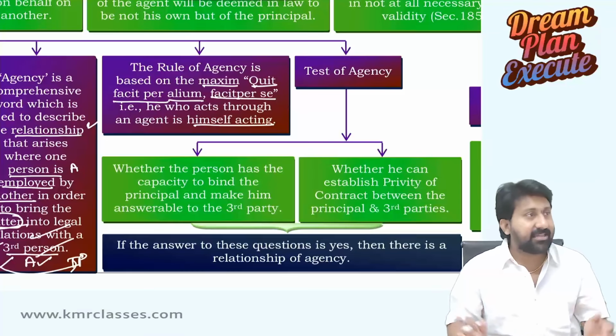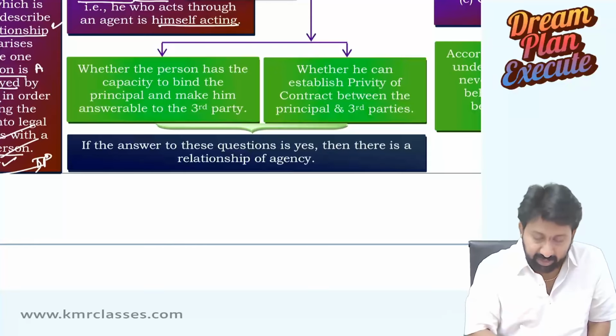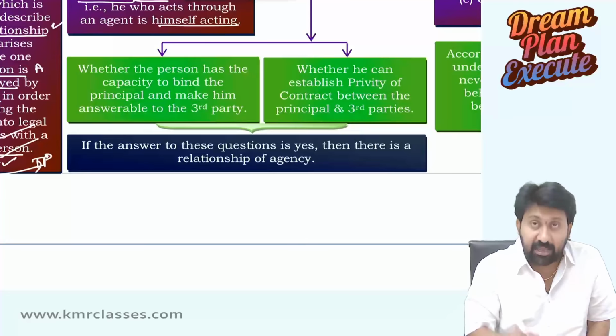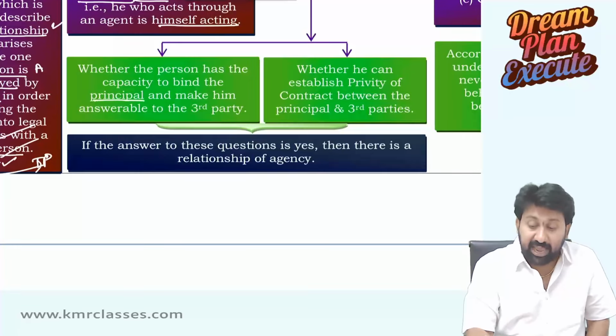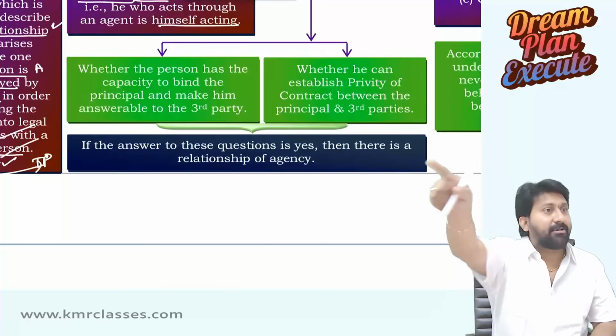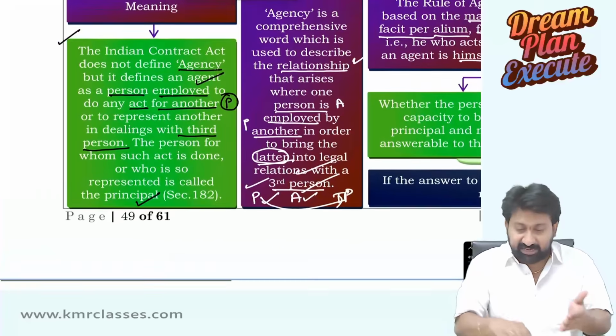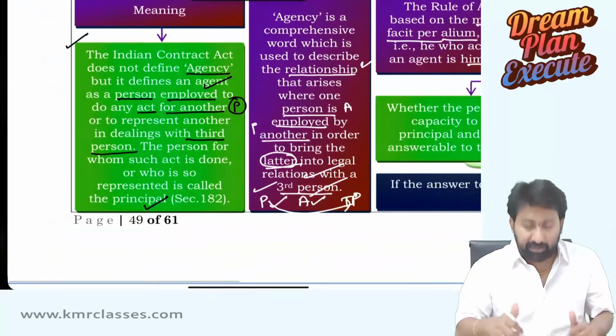What is the test? There are two tests to call something an agency. First, where the person has the capacity to bind the principal, meaning for his act the principal should become liable and answerable to the third party. That is the concept from the table: the act is done by the agent, but the principal is becoming liable.